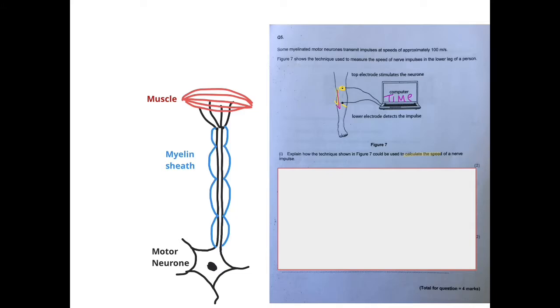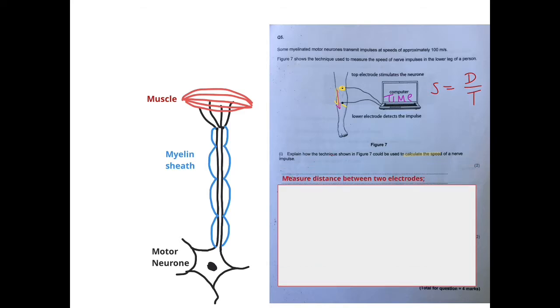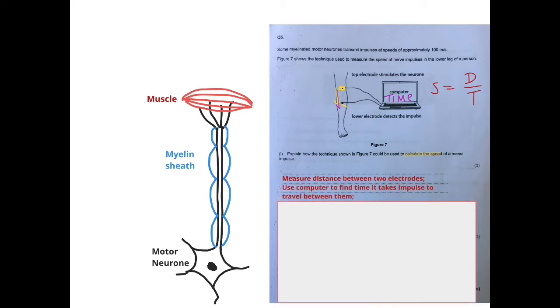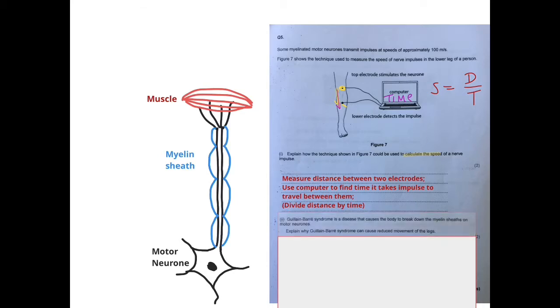So back to our physics equations, if you remember, speed is distance divided by time. But you don't actually have to calculate anything, you just have to explain how you would calculate it using this equipment. So for 1 mark, you'd measure the distance between the two electrodes. You must refer to the equipment because it says explain how the technique shown. And then you'd use the computer to find the time it takes the impulse to travel between them. And personally, I would add divide distance by the time, so it shows that you know how to calculate the speed as well.